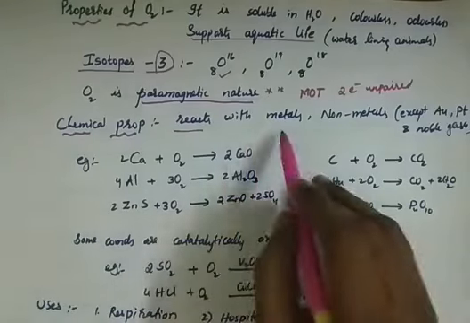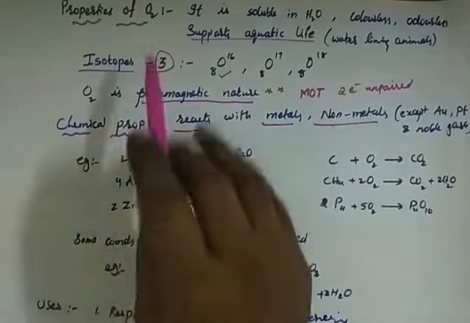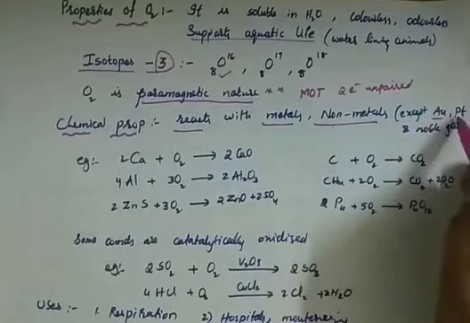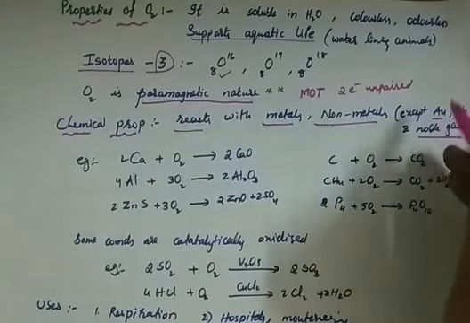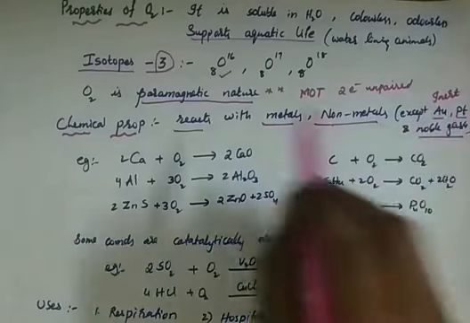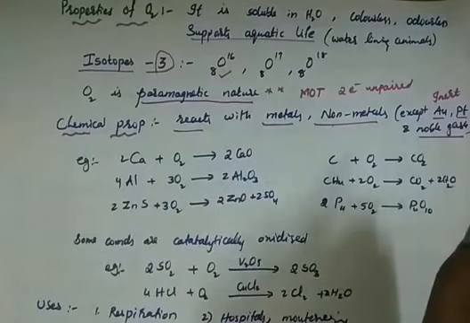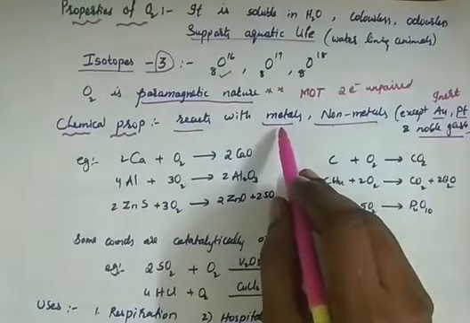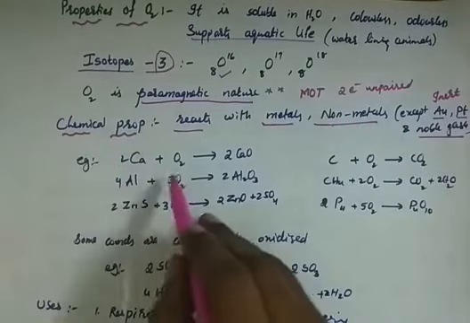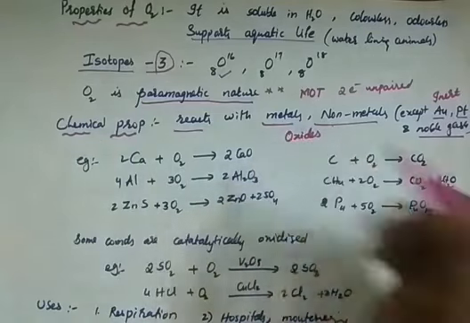That means all metals and non-metals will react with oxygen, because we are talking about oxygen, right? Except gold, platinum and noble gases, because these are inert elements. Due to this inertness, they won't react with oxygen. But all other elements of the periodic table, because most of them are metals and others are non-metals, will react with oxygen to form their respective oxides, isn't it?